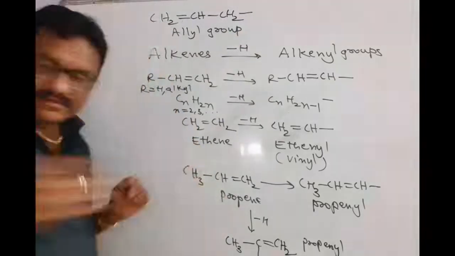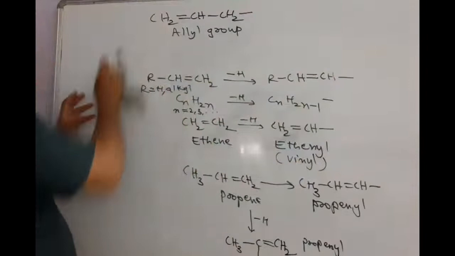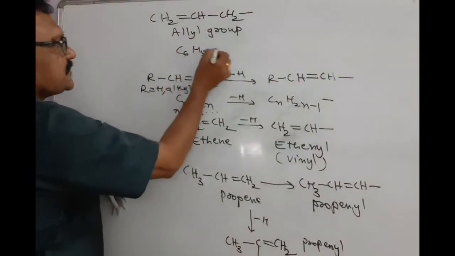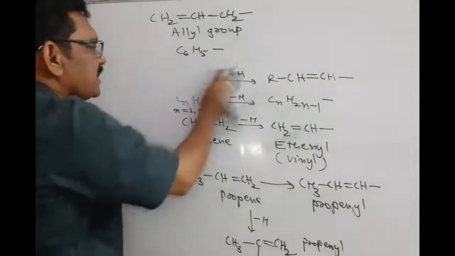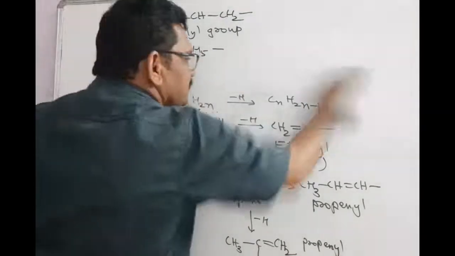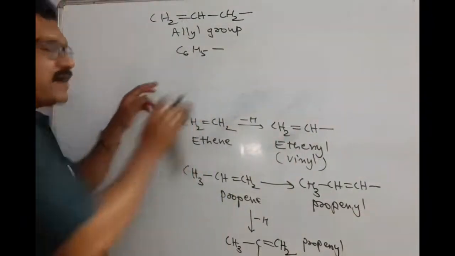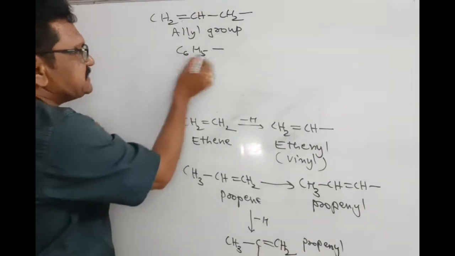Okay, then I am writing some more groups here. See C6H5. How you got the C6H5 means just you remove a hydrogen atom from the benzene system. All of you know benzene, C6H6.